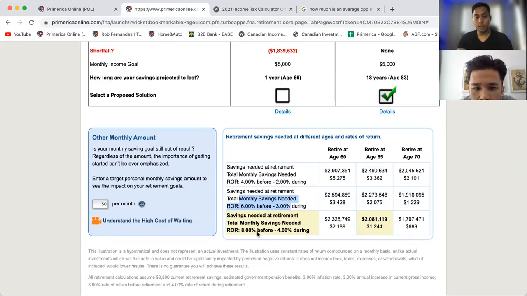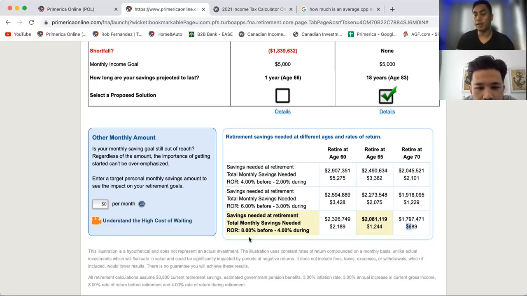But look at this, at only an 8% rate of return, if he wants to retire at 65, he could put away 1,244. And most likely, a lot of times the client goes, shoot, that's too expensive still. Well, perfect. Age 70 then is what you're looking at to retire. If you want to live comfortably on $5,000 a month, you put away $689 a month. How does that sound? Sounds much better. Well, guess what? Remember, your rate of return is 8%, and we could do way better than this. So even if you put 689, that's going to increase your chances of retiring at 65 if you put away about $700 at an average of 15%. So look at the difference, right?